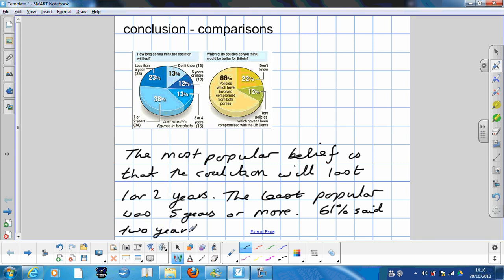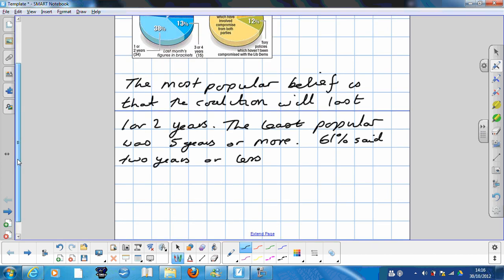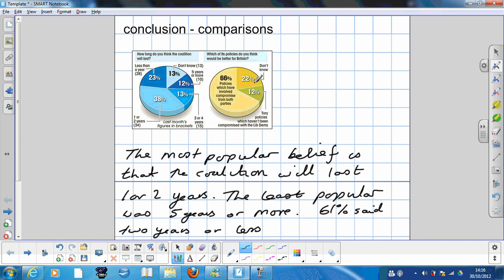So when it comes to making comparisons, drawing our conclusions, when it comes to a comparison type question, really we're going to talk about which thing was the most popular, which was the least, and then perhaps, if we've got the data, talk about what the majority felt or appreciated or wanted or what have you.